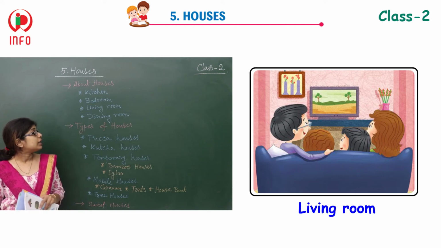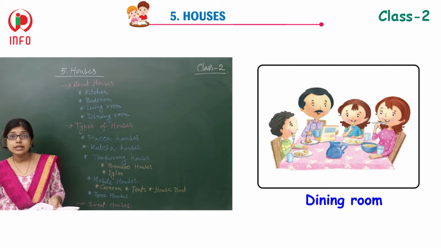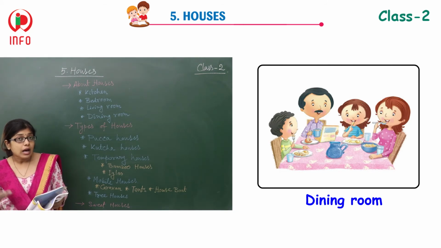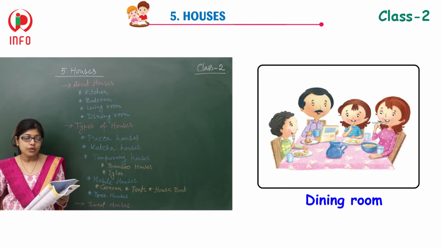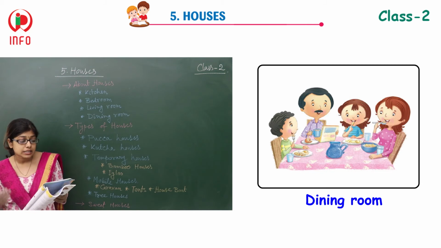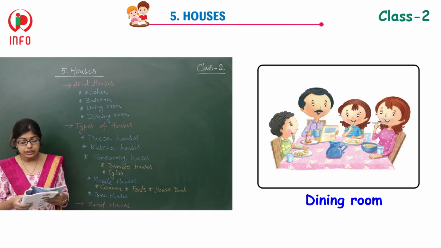So the next one is the dining room. What about the dining room? Actually, in this room, generally we have our lunch or dinner, whatever it may be. This room has a dining table and chairs. Family members eat their food in this room.